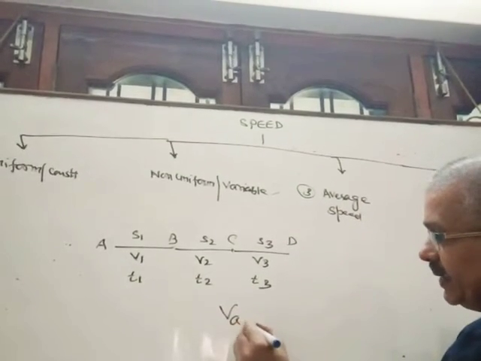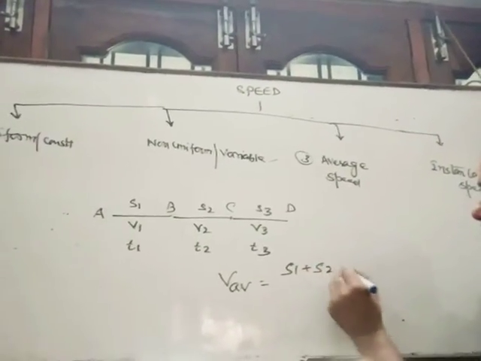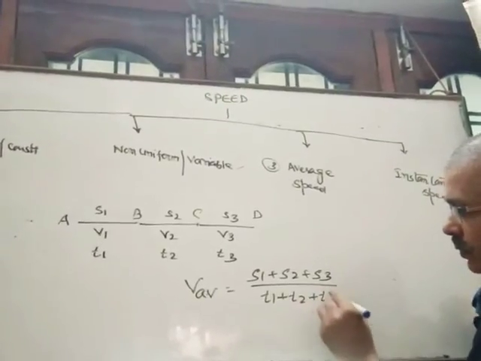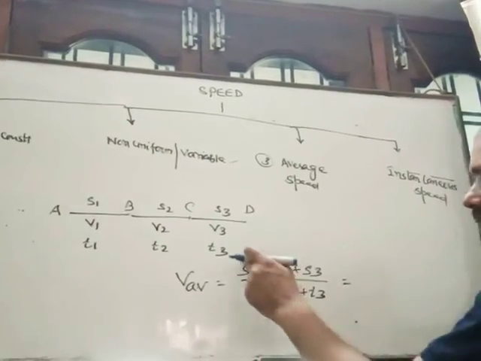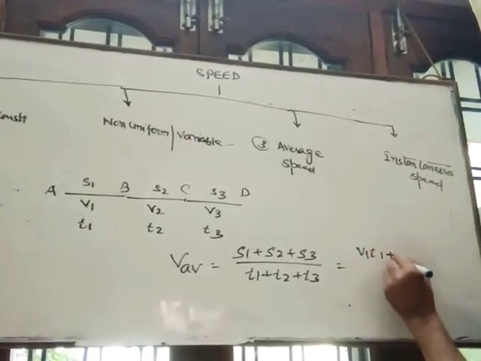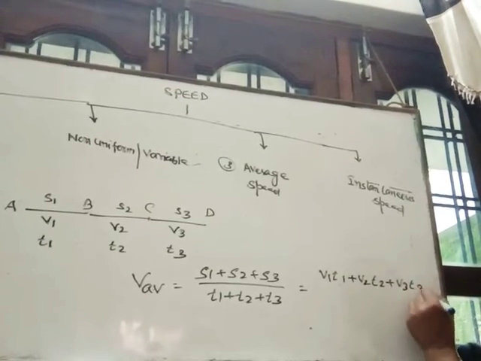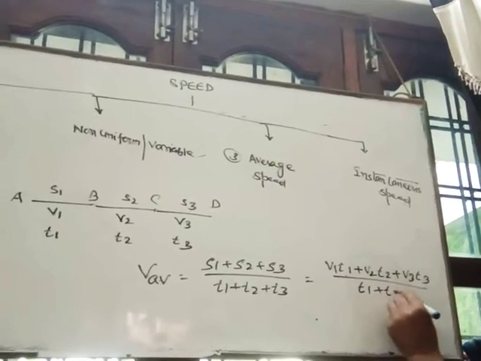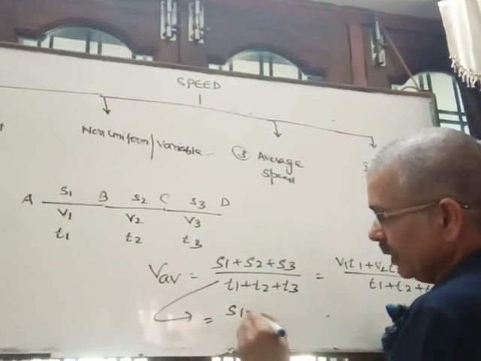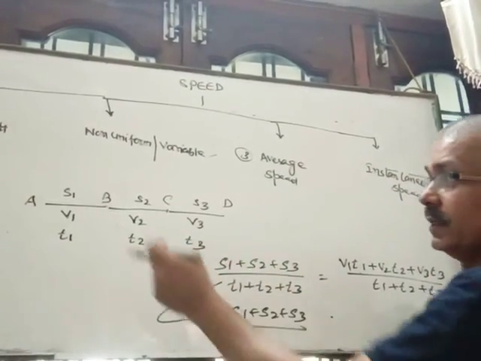Then the average speed of the entire journey is total distance traveled S1 plus S2 plus S3 upon total time taken T1 plus T2 plus T3. You can write here, since distance is equal to speed into time, instead of S1 we write V1 T1 plus V2 T2 plus V3 T3 upon T1 plus T2 plus T3, or you may write here S1 plus S2 plus S3, and time is equal to distance traveled upon speed.